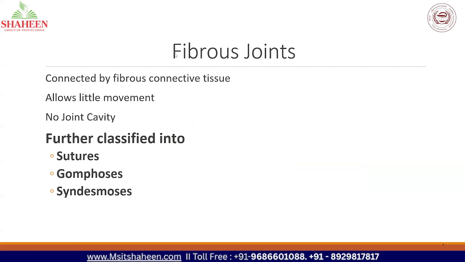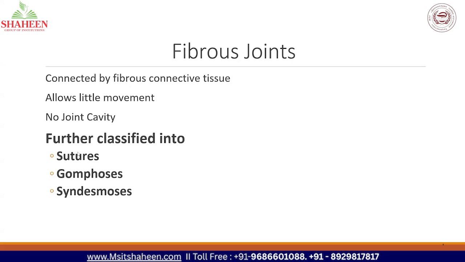So first we are going to study about fibrous joints. Fibrous joints means the bones are connected by fibrous connective tissue. So it provides only very little movement. This joint is not a typical joint, so it doesn't have a joint cavity. There is no cavity present in the joint. Only the bones are connected by fibrous connective tissue. So these joints will not produce any movement.